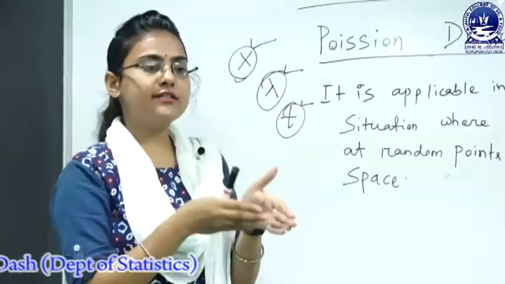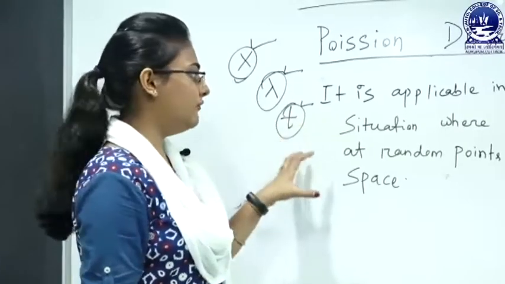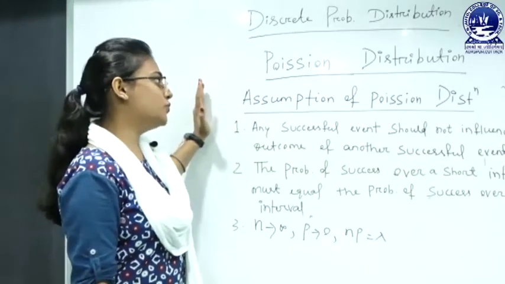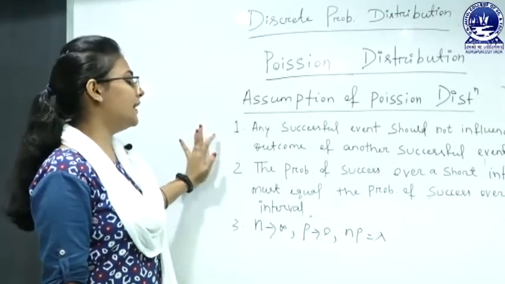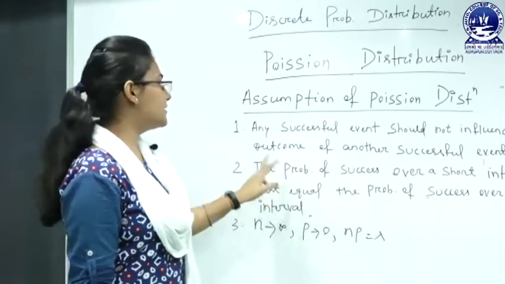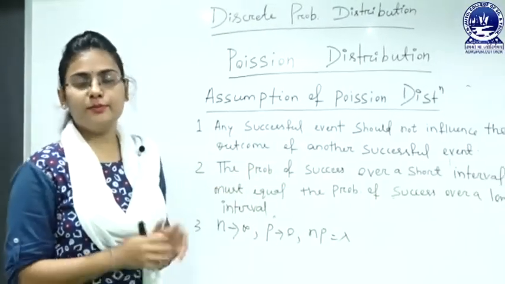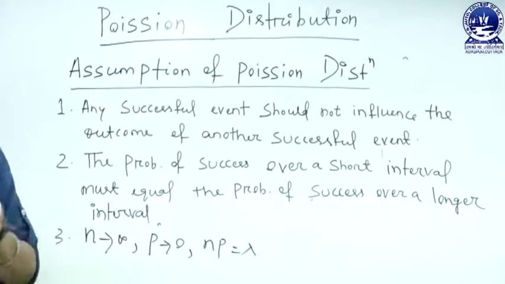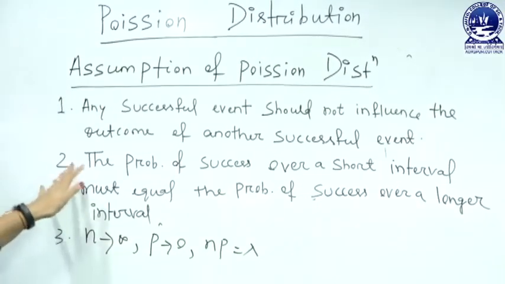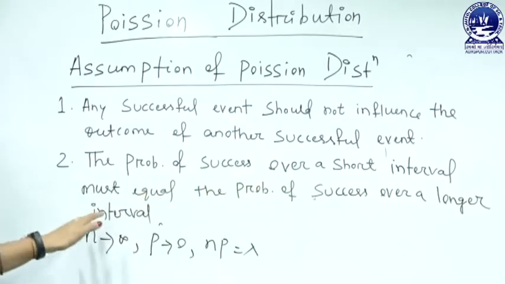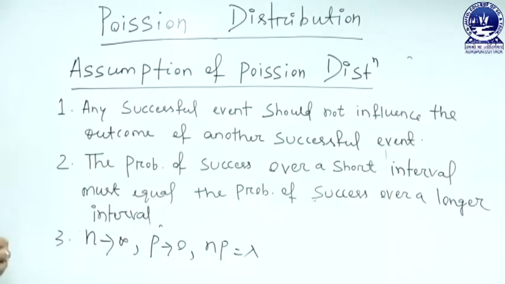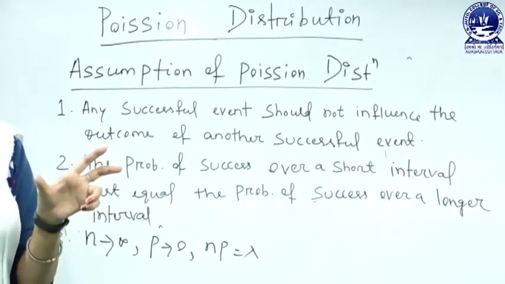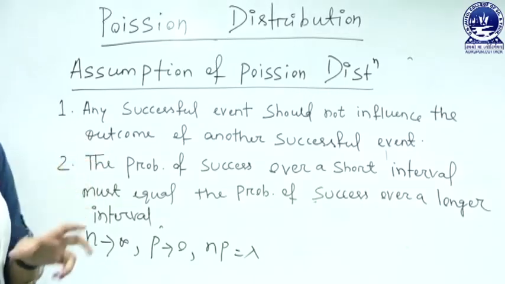But our focus lies on the distribution of the event that occurs. In the case of the Poisson distribution, there are certain assumptions. The first one is that any successful event should not influence the outcome of another successful event, meaning the events must be independent of each other, so any past event does not influence any current event. Then the probability of success over a set interval must equal the probability of success over a longer interval, meaning the probability of success must be equal for the shorter interval and the longer interval.